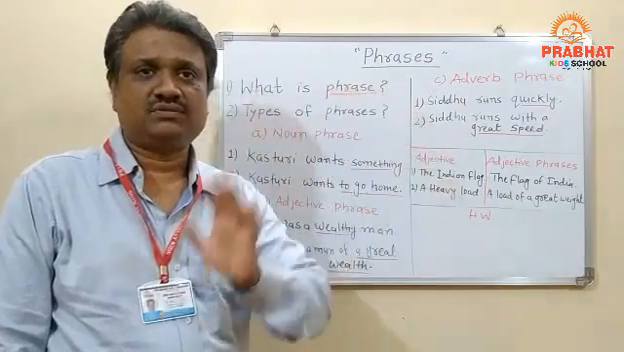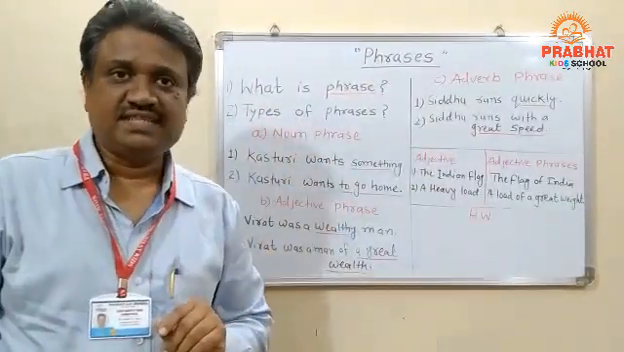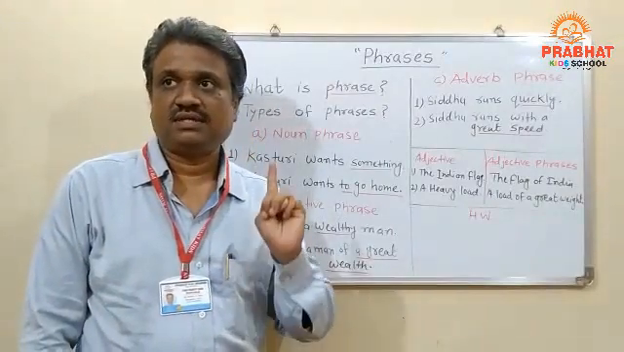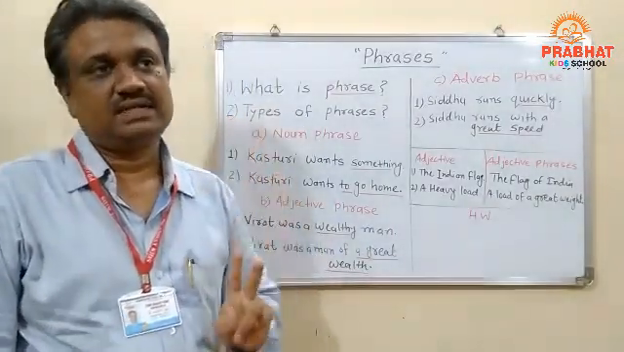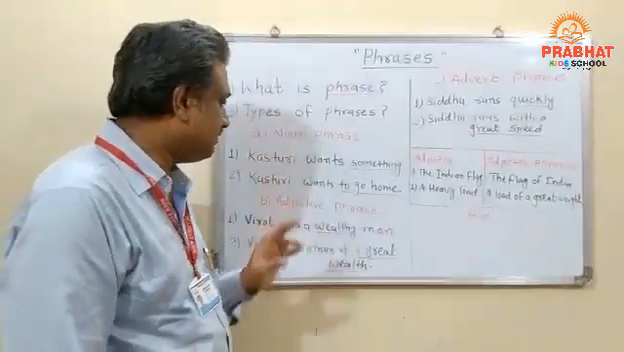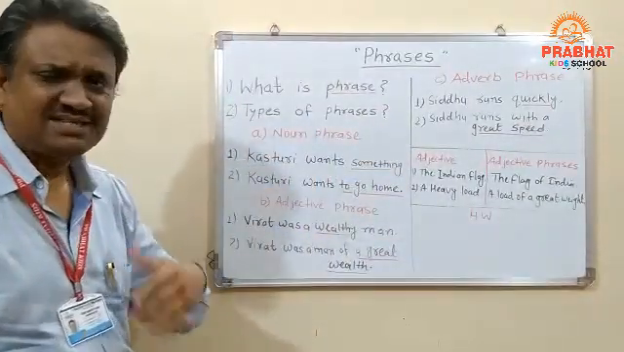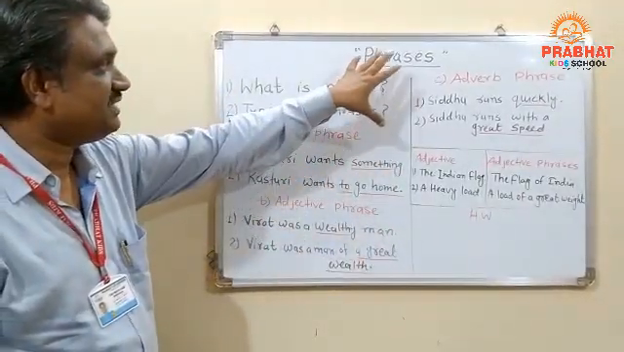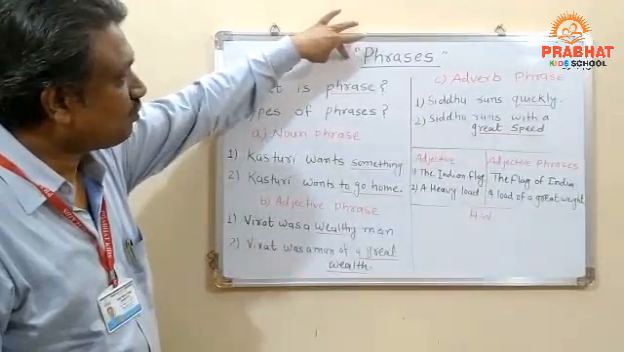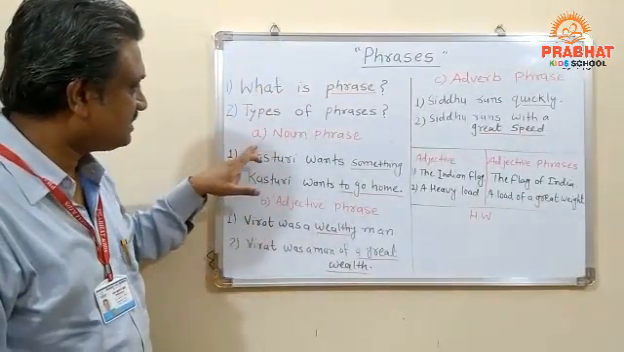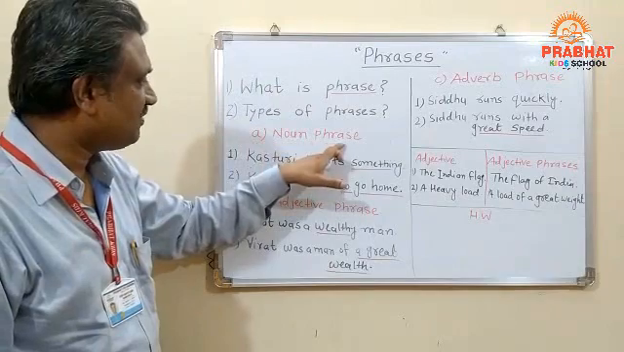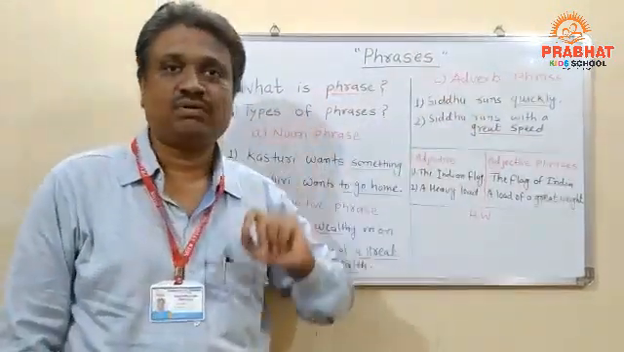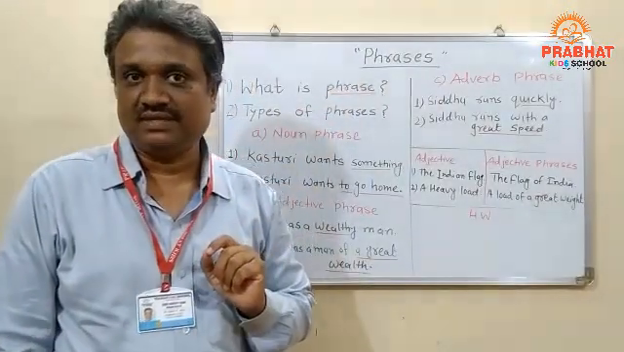Okay, moving forward towards the topic, student, these phrases are divided into three categories. The very first category is the noun phrase. The second one is the adjective phrase. And the third one is what, student? The adverb phrase. It's my imagination, student. I have made this phrase into a family. This phrase is called the father. The first son is the noun phrase, the second son is the adjective phrase, and the third son is the adverb phrase.